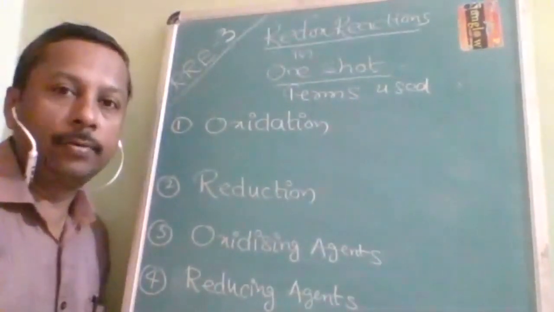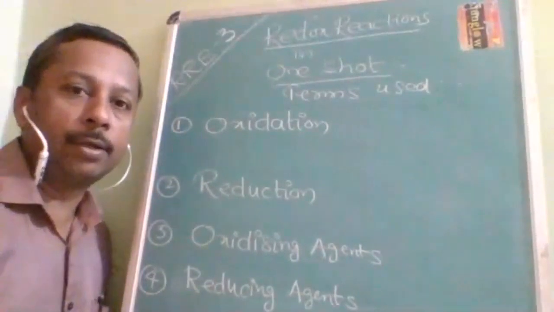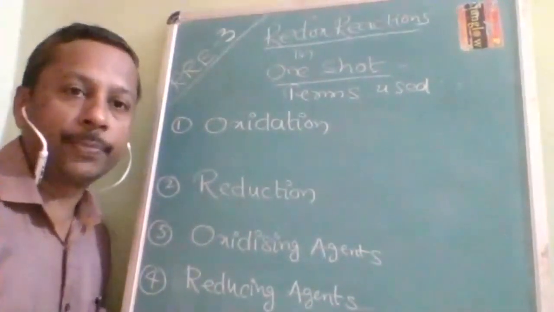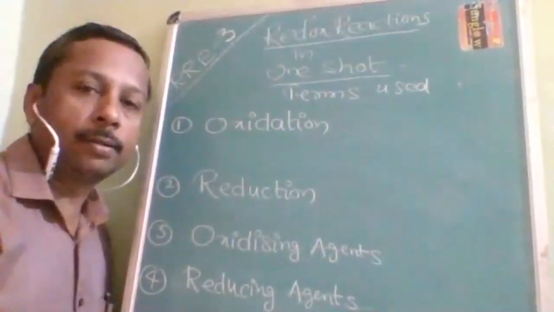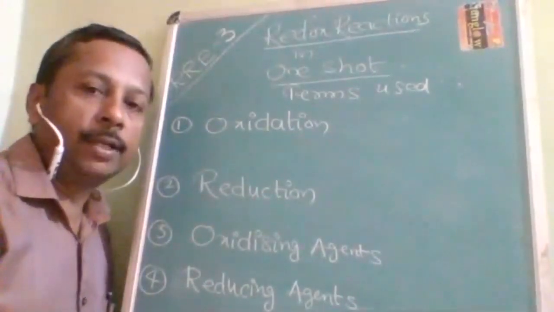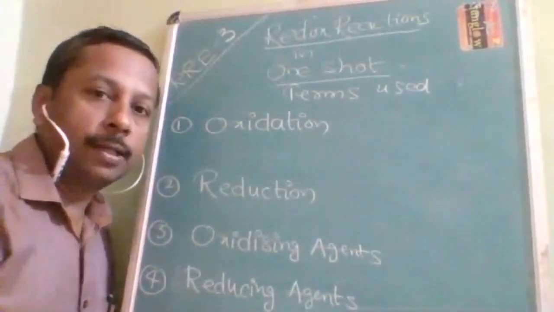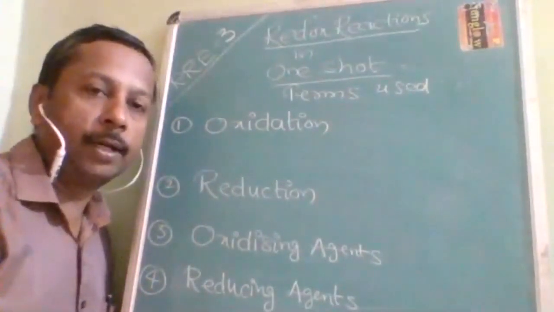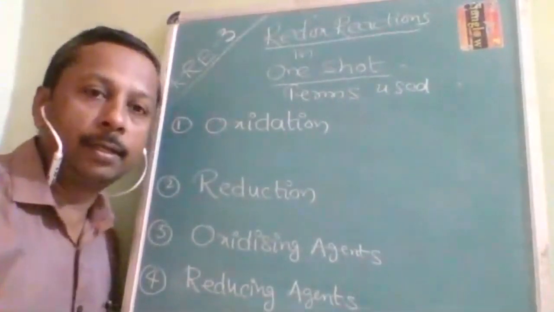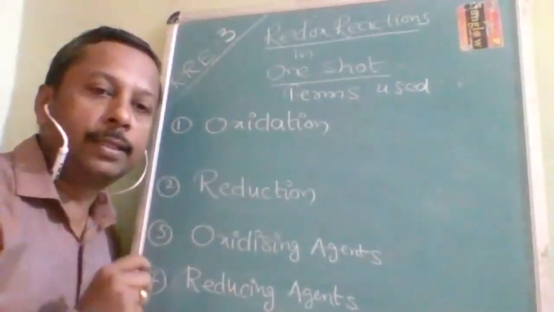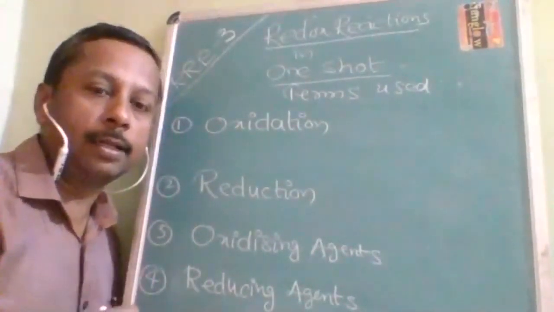So let us continue with redox reactions in one shot, RRE series 3. Okay, so this is the third lecture. We are going to complete redox reactions, and in one lecture you will be a master in redox reactions, I hope. And it is possible when you pay attention right from the beginning and do not miss a single sentence till the last.